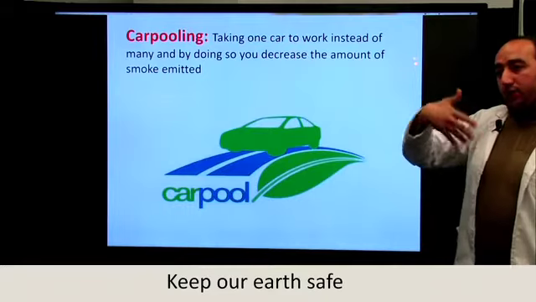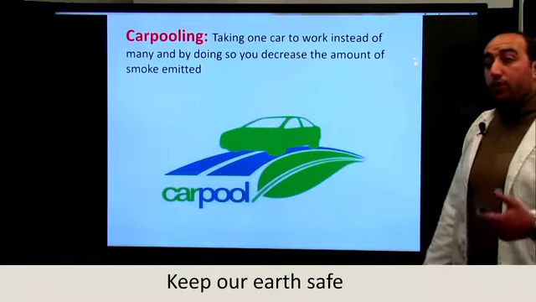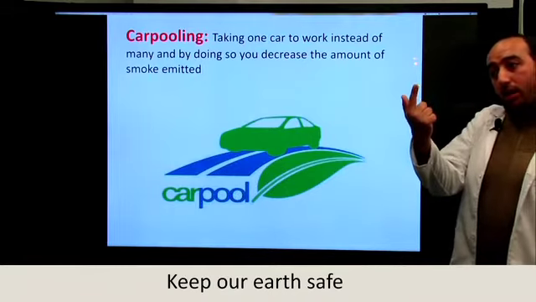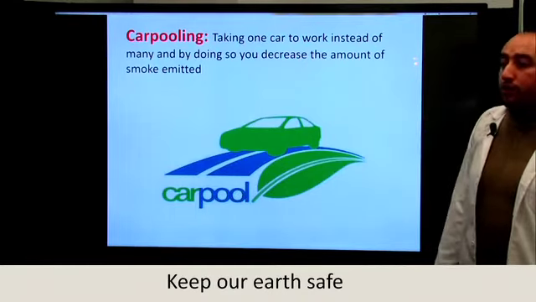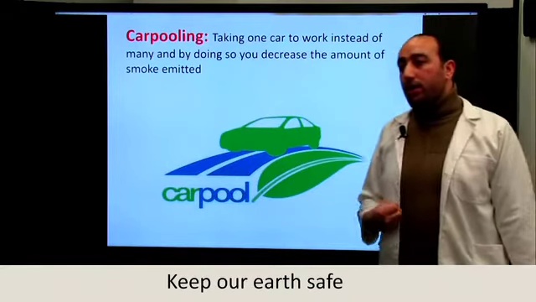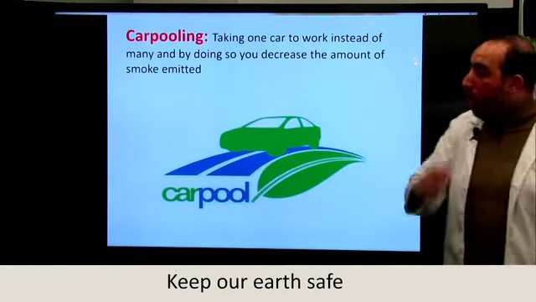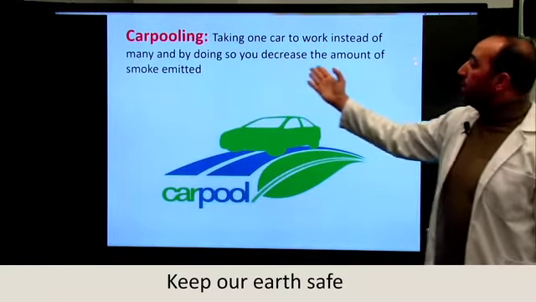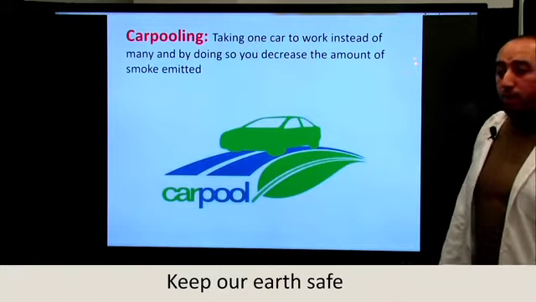As friends, for example, in a job, we are 4 friends, we have 4 cars, so we can bring only 1 car and we can use it for the 4 of us. So we are going to minimize the use of cars from 4 into 1. It's taking 1 car to work instead of many, and by doing so you decrease the amount of smoke emitted.